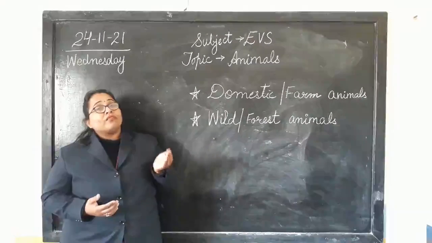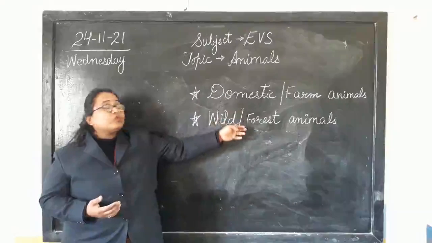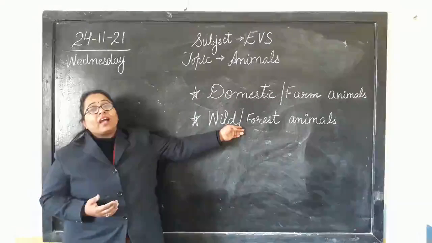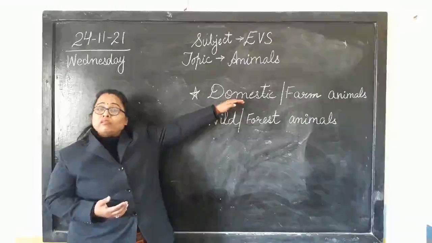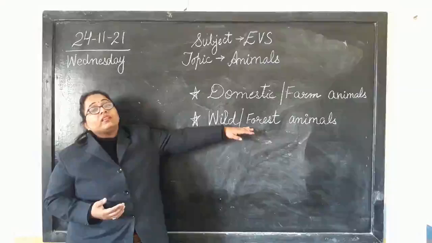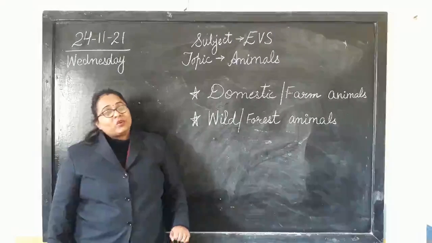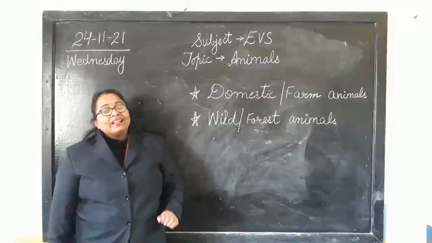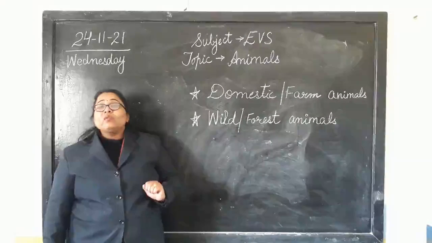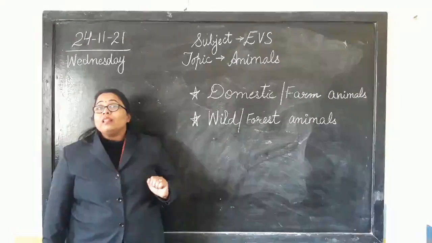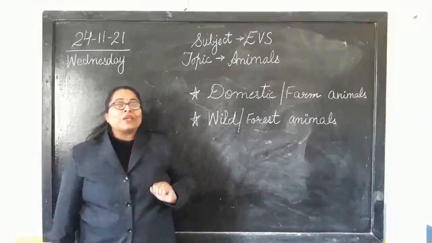Today we are going to have a revision of these two types of animals, and we will see who are the animals who live on farm and the ones that live in jungle. So let's begin with the work then. Let's start identifying one by one these animals, and then we will see where they live. Okay? Let's begin with the work.